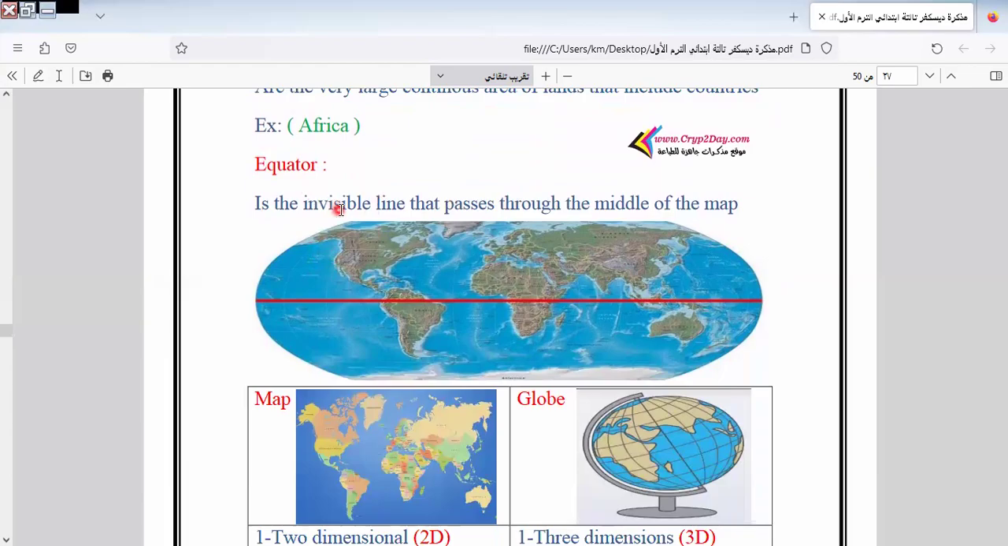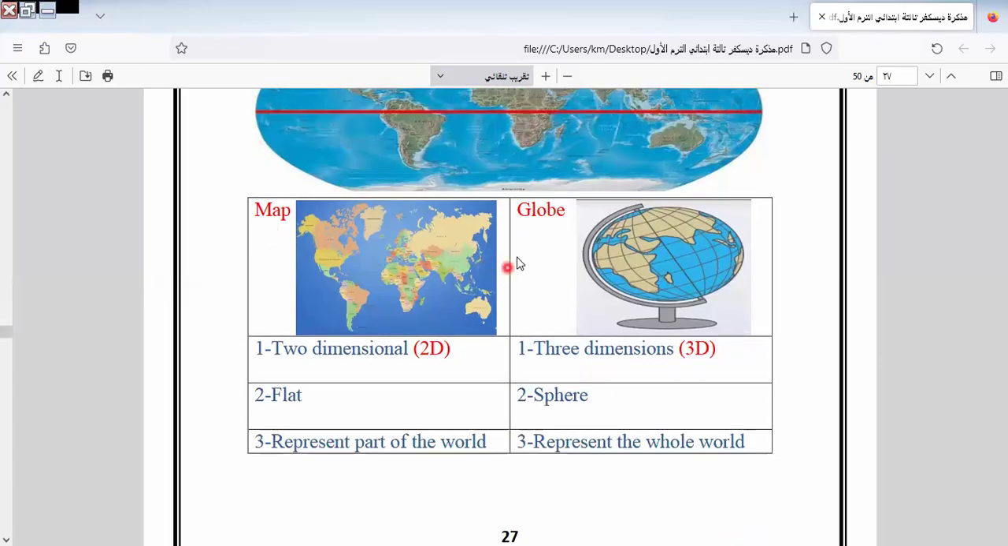The equator. What is the equator? The equator is the invisible line, not a real one. It's an invisible line like this that passes through the middle of the map. Here is the map. It is global.